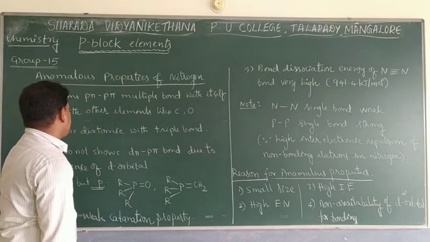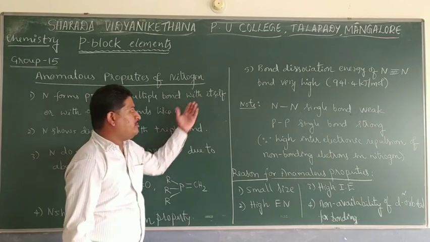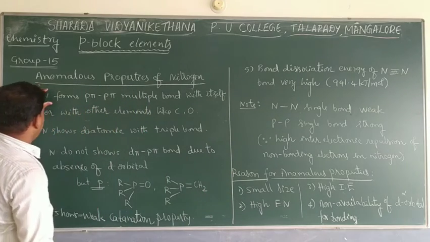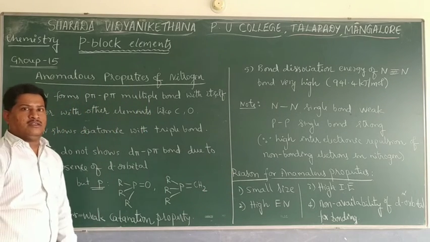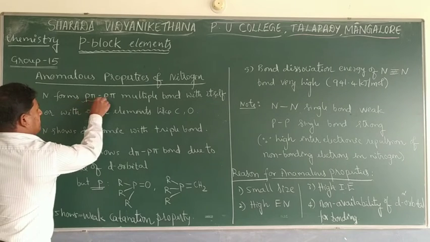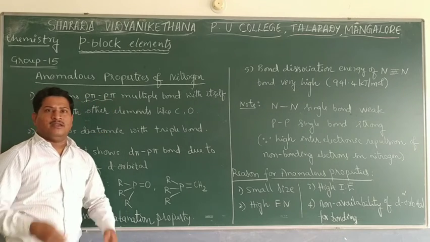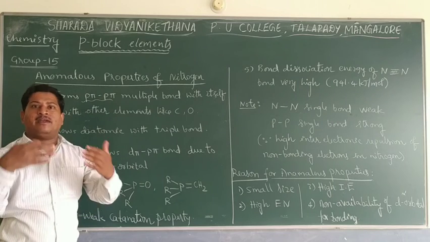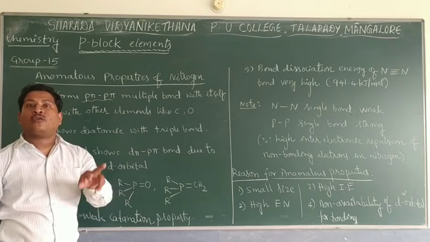Let us see. There are totally 5 anomalous behaviors, and one can also find the reasons here. The first anomalous property is that nitrogen can form only p-pi multiple bonds. That means between nitrogen and any other element, only a pi bond will form with the involvement of the p orbital.